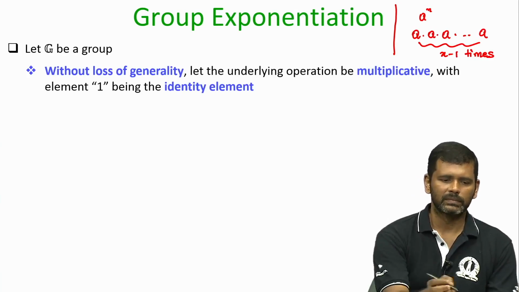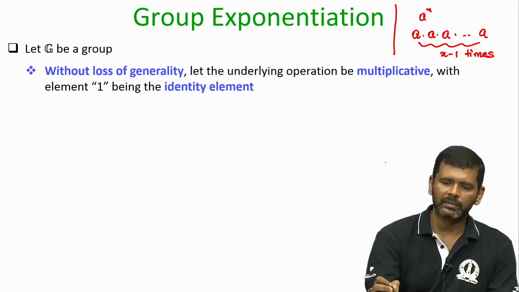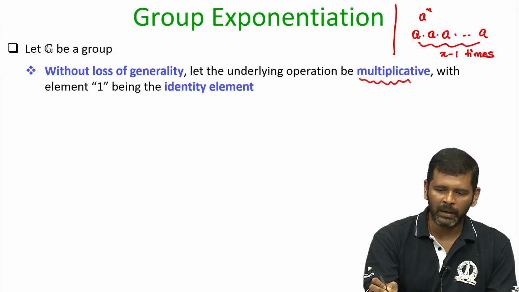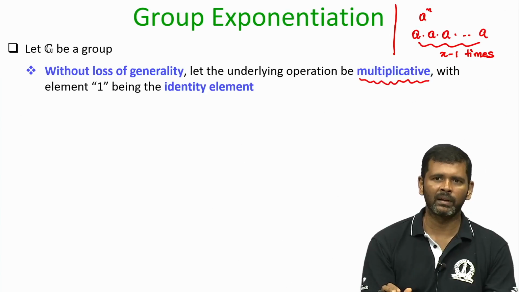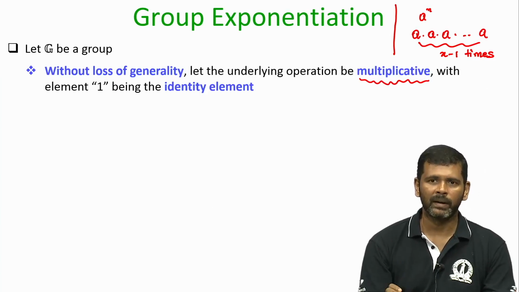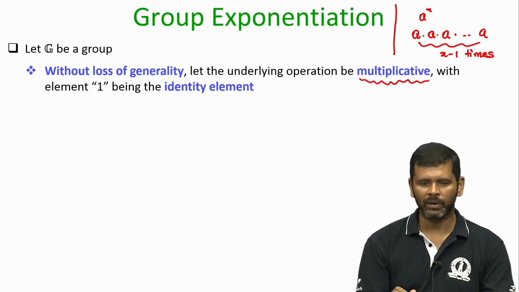Imagine you are given an abstract group and, without loss of generality, I will now follow the multiplicative notation. This is just for our convenience because we are accustomed to multiplicative notation while discussing exponentiation in regular arithmetic.